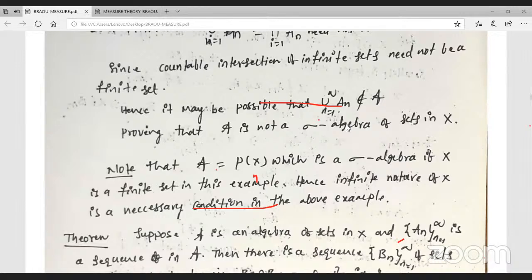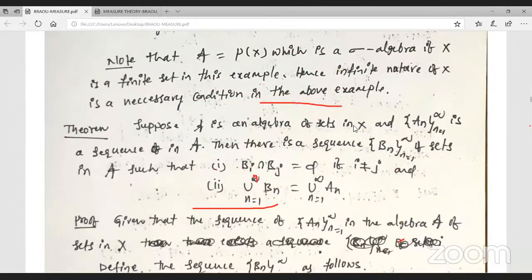P of X is the power set of X only. Okay, is the infinite nature of X a necessary condition in the above example? And theorem, and observe here.